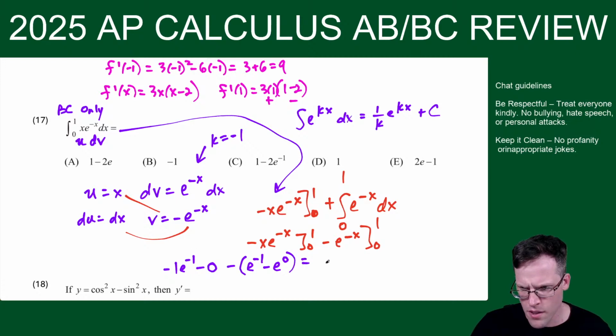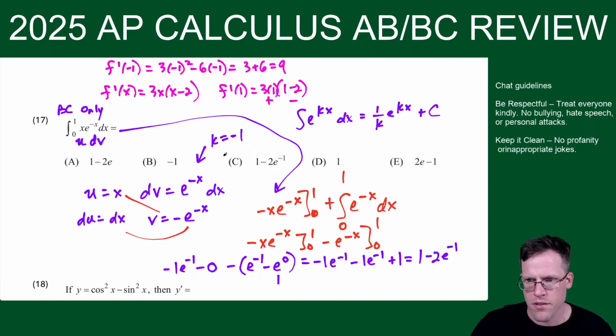And this gives us negative 1 e to the negative 1, but then minus another 1 e to the negative 1. And then e to the 0 is 1, so minus minus 1 becomes plus 1. So this becomes 1, and then minus 2 e to the negative 1. And that matches up with choice C. So a nice little integration by parts question.